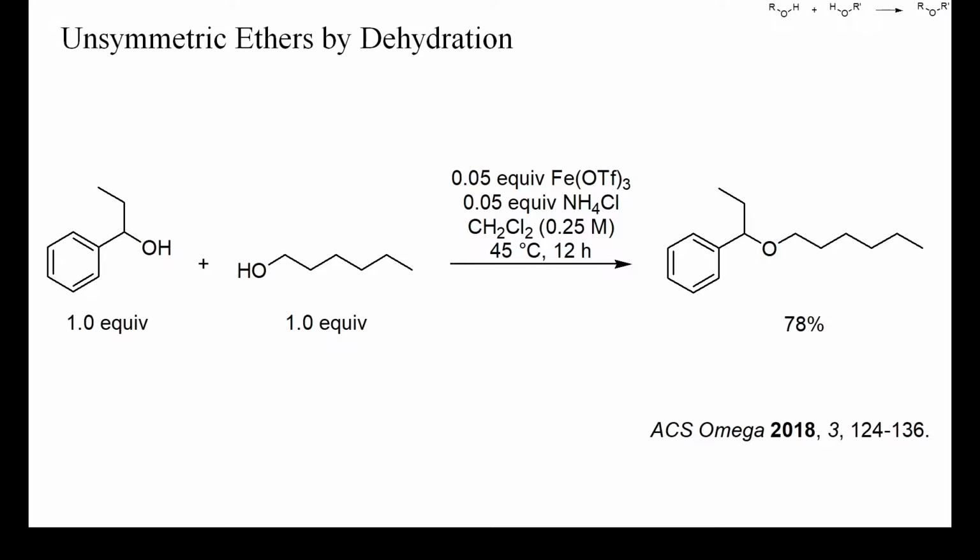Here, the secondary benzylic alcohol will form carbocations much more readily than hexanol and may also be more reactive in its protonated form because the carbon-oxygen bond is weakened by electron donation into the antibonding CO sigma orbital by the phenyl group. In this case, catalytic amounts of iron triflate and ammonium chloride were sufficient to catalyze the dehydration, and the unsymmetric ether was obtained in 78% yield.